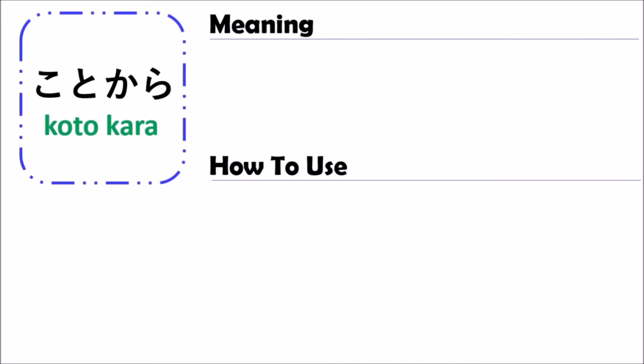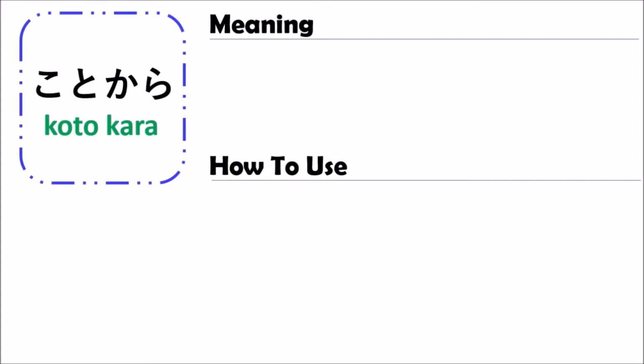For the last video clip, we learned about the grammar of koto, nani nani koto, something like this. And today we are going to continue from that video clip. That means it's the last video clip that I uploaded. If you follow my channel, you will understand well. For new followers, you can search my YouTube channel. It has the grammar of koto, nani nani koto. But today we are going to learn about the grammar KOTOKARA.